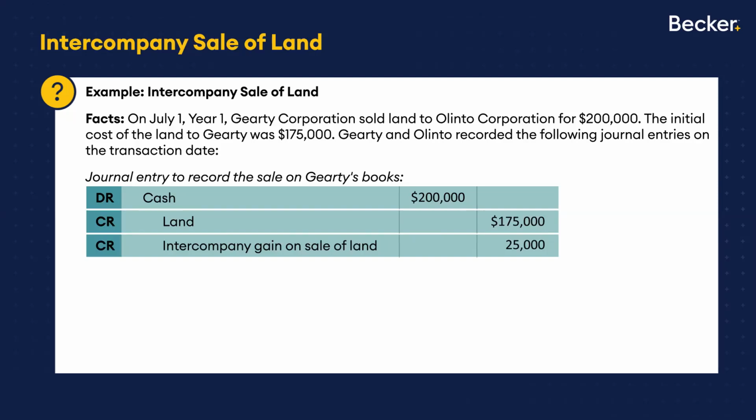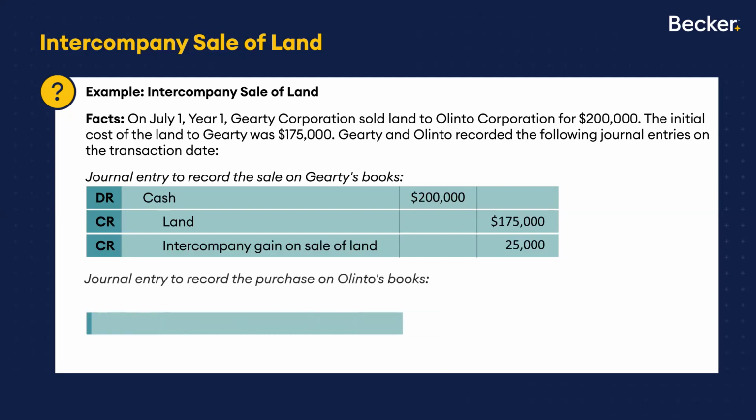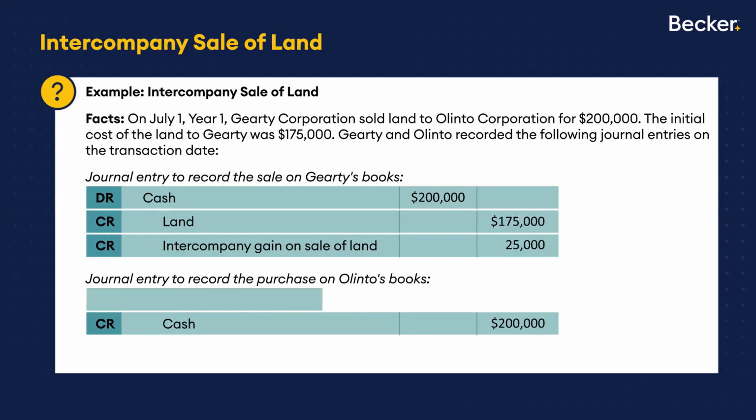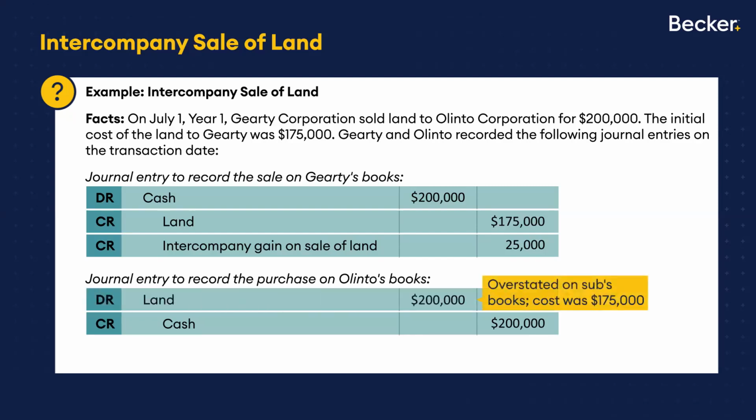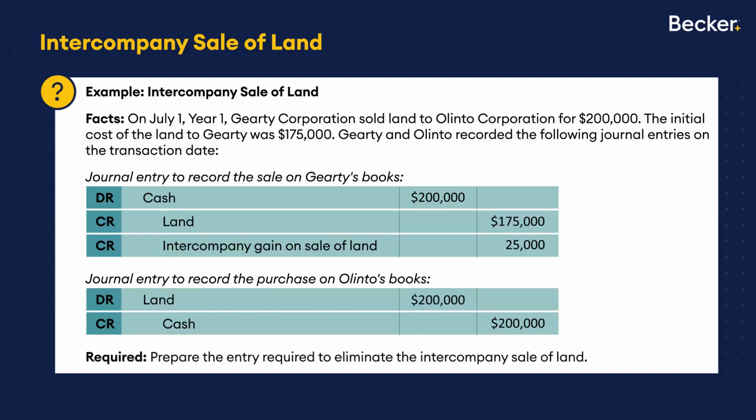As far as Olinto's concerned, they could care less what that gain or loss was, just like they really didn't care about what Garrity paid for inventory. All they know is we spent $200,000. That's the credit to cash. We bought a piece of land. It's worth $200,000. The problem is that intercompany gain cannot stand.